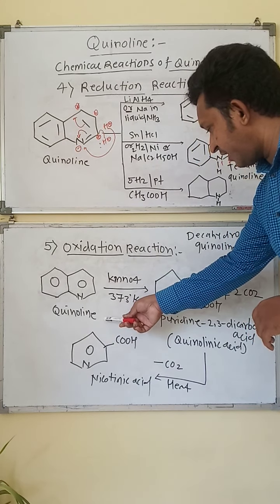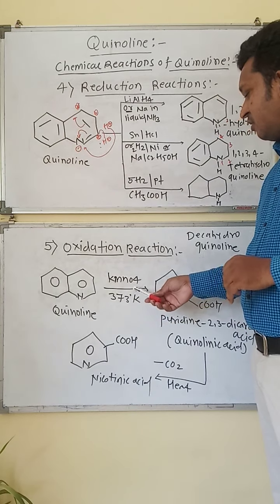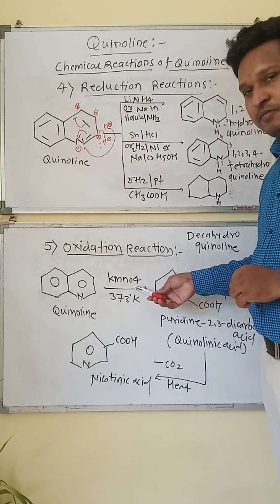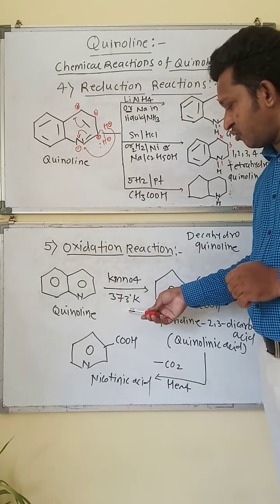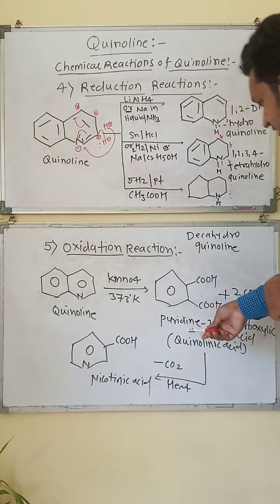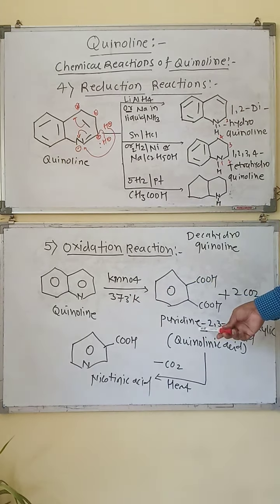When quinoline is reacted vigorously with alkaline potassium permanganate at a temperature of 373 degrees Kelvin, we get the oxidized product, pyridine 2,3-dicarboxylic acid.